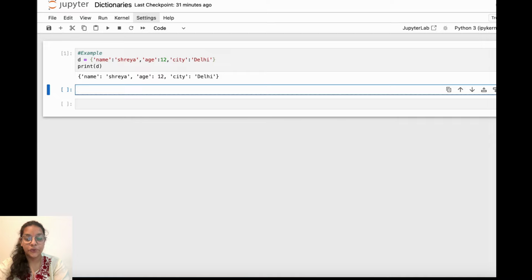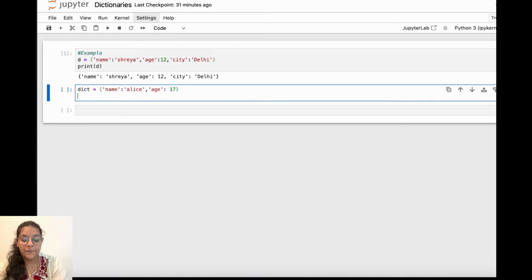So let's create a new dictionary here. For example, I'll take dict equals, then curly brackets, then I'll write name here as the key, and we have to give any key in quotes. So remember that if you do not give quotes, it will give you an error. Then I'll write name as Alice, then comma, then another key is age. Age is also a key, so you have to give that also in double quotes. Then I am writing a number, so it will not be in quotes, it will be like this only. Then I'll print this dictionary.